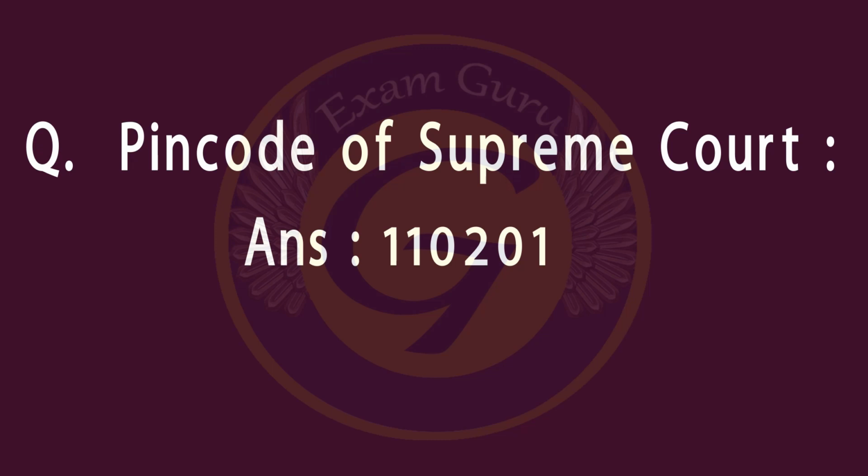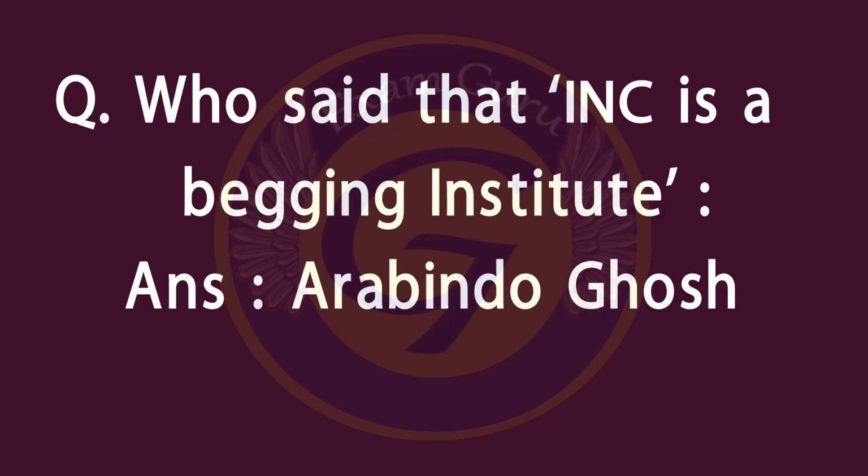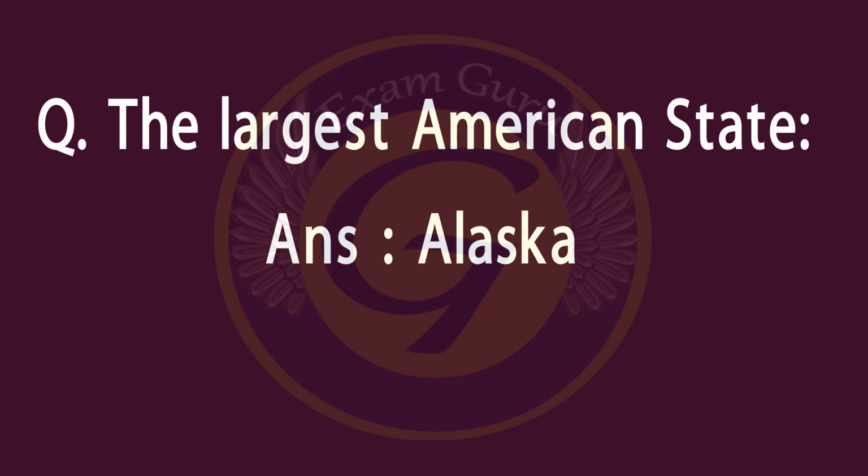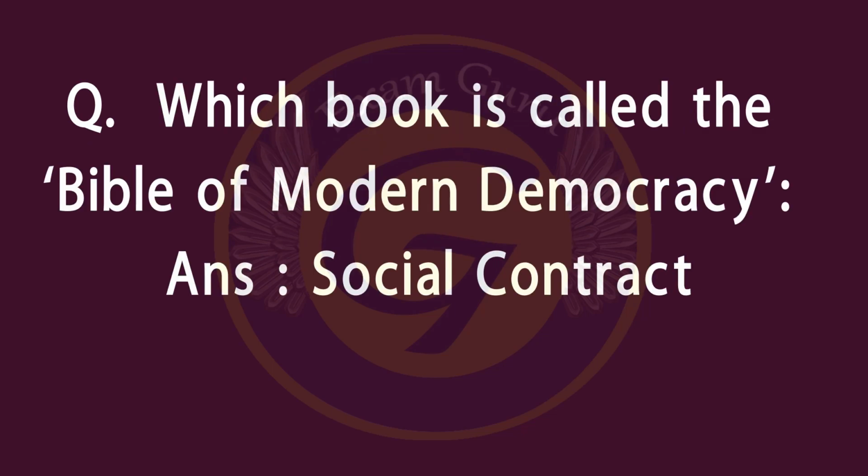Pin code of the Indian Supreme Court: 110201. Who said that INC is a begging institute? Aurobindo Ghosh. The largest American state, Alaska. Which book is called The Bible of Modern Democracy? Social Contract.